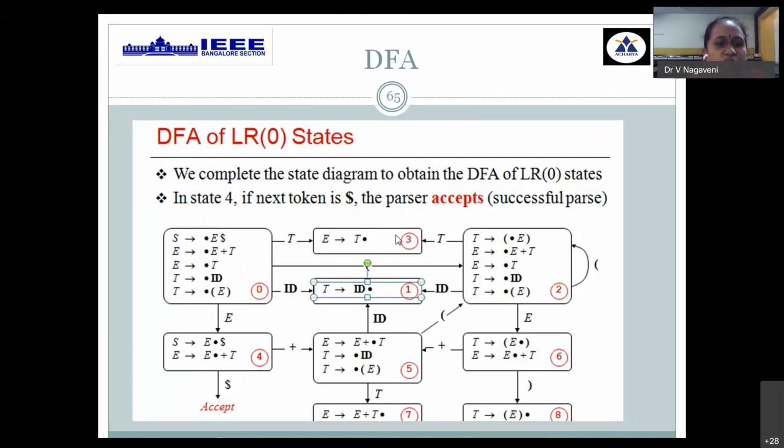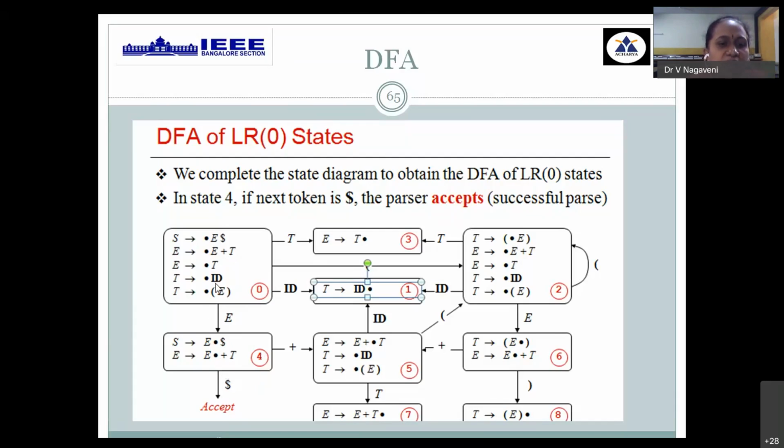Then again you have one more production. Keep on applying. For variable E you have to take together, and for variable T you have to take together. Once variable T is done, E tends to T dot. For variable T, E you have to take simultaneously. Before, the dot was there; now it has come afterwards. Then after the dot you have plus, so you can't continue. So that is the next step.